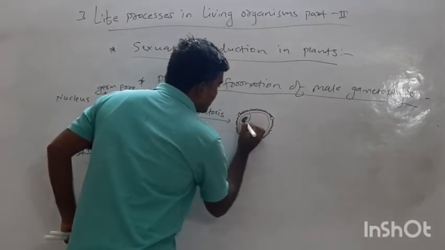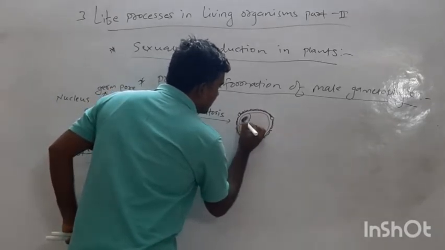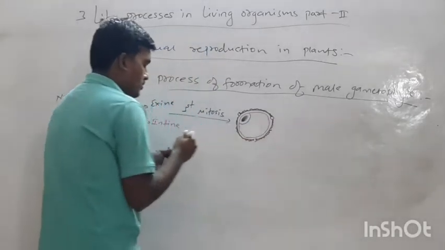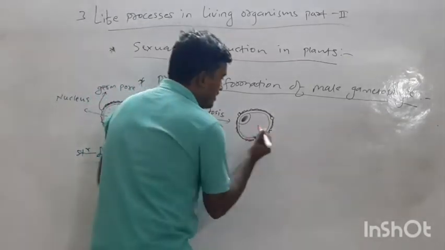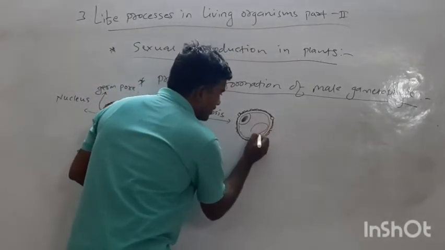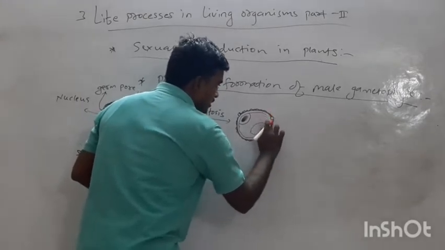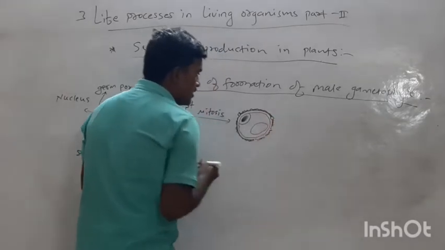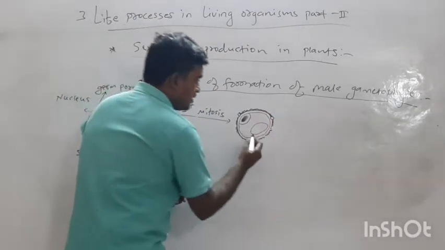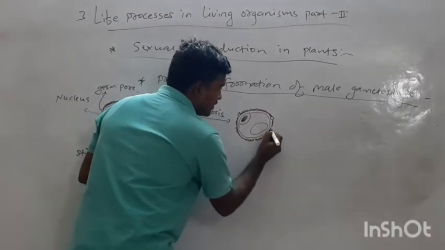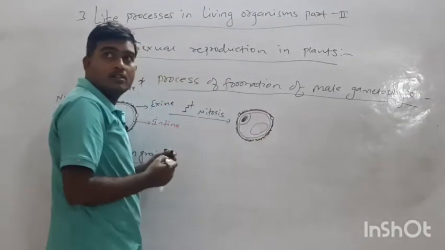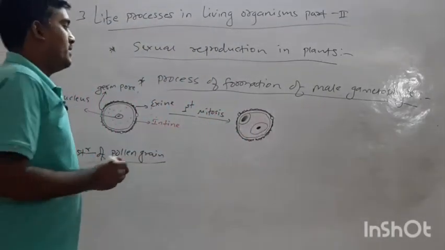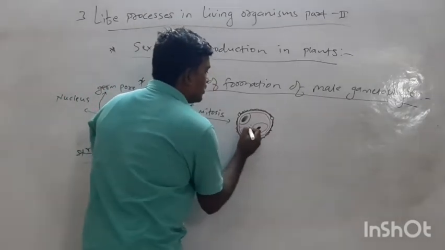The size of this is larger than this cell, and this cell is not bounded by intine. Externally we have the thick exine layer, and this is the cytoplasmic content.